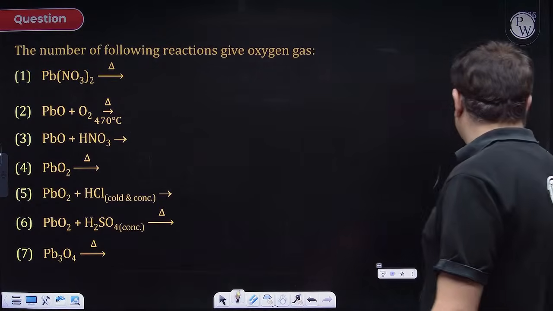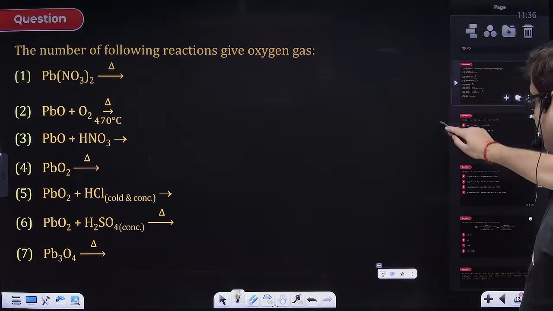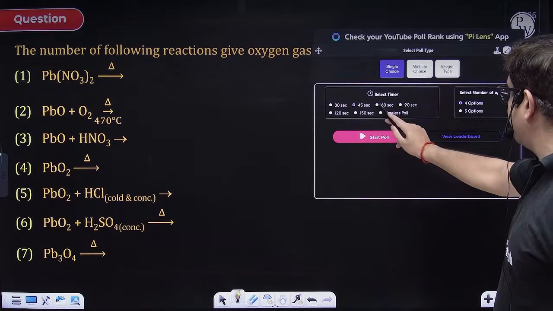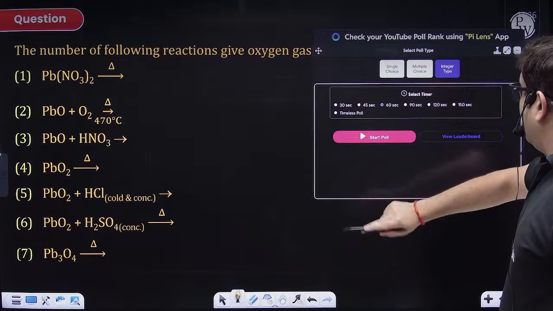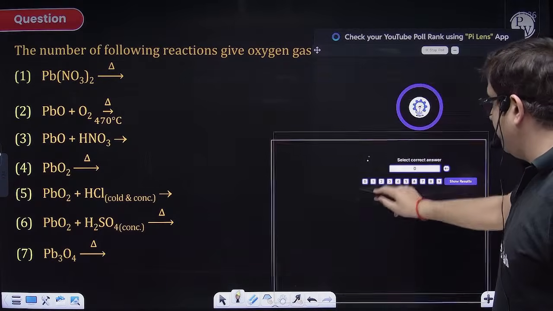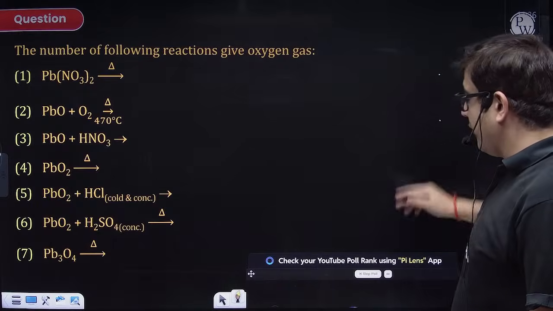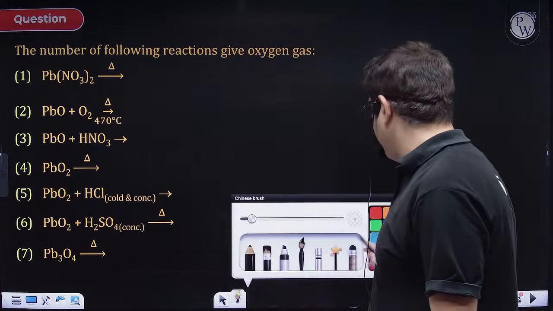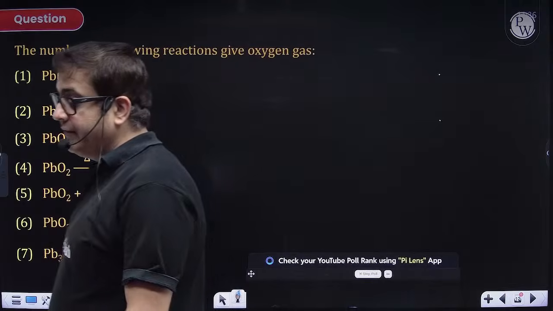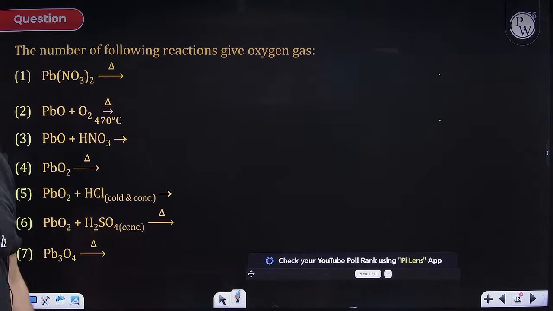Again, it is an integer type question for you guys. So let me give you 1 minute for this question. Again, a very probable question, beta. Please read it properly. A very probable question, a very interesting question to revise block chemistry. You have to give the number of reactions which produce oxygen gas. So with such reactions, I am coupling block chemistry logic for you.